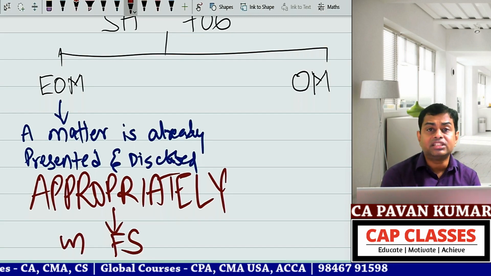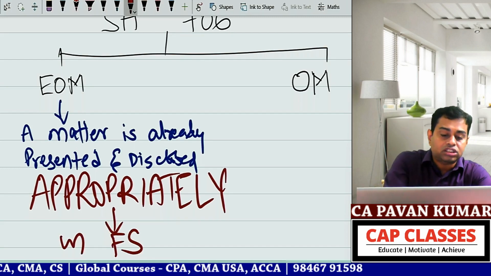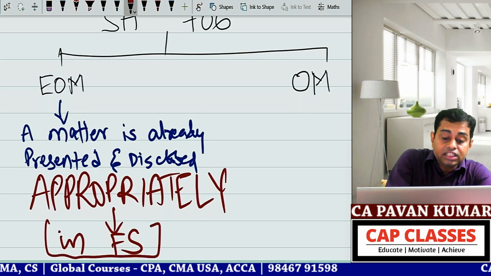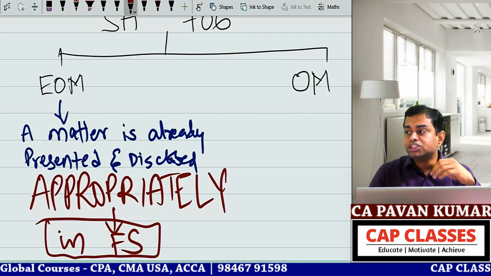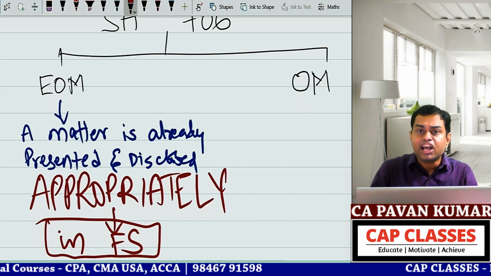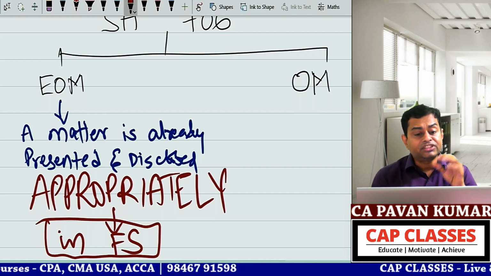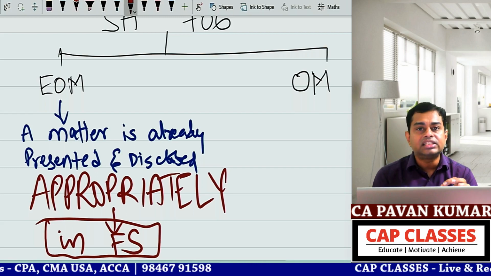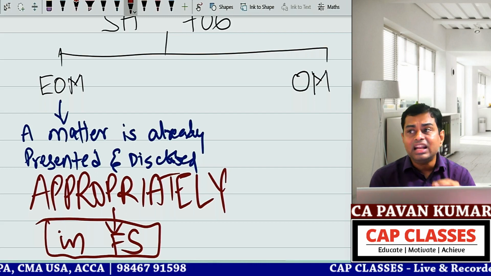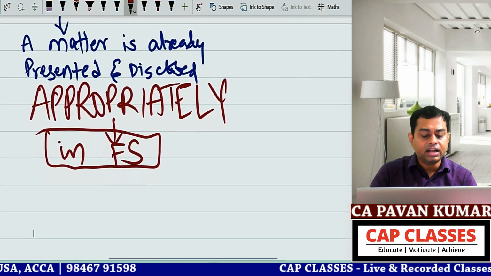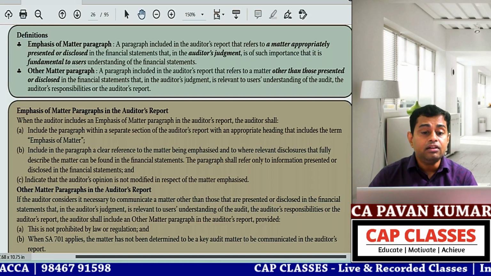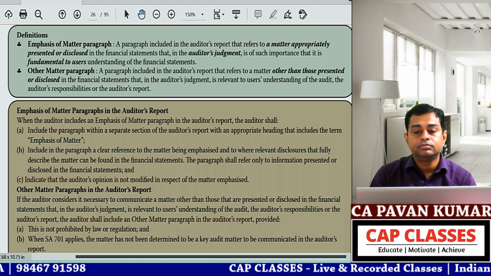In financial statements, put it in a box. This is the highlight. It is already given in the financial statements. That means if something is not in the financial statements, it cannot come in EOM. Appropriately presented or disclosed in financial statements.